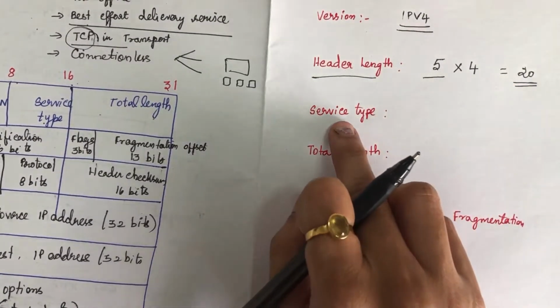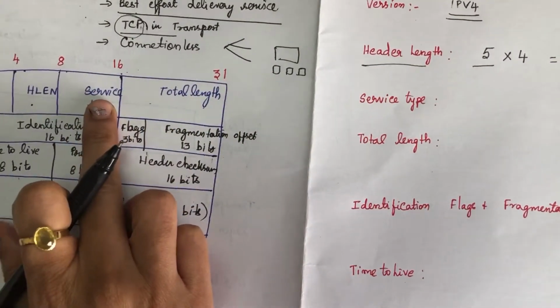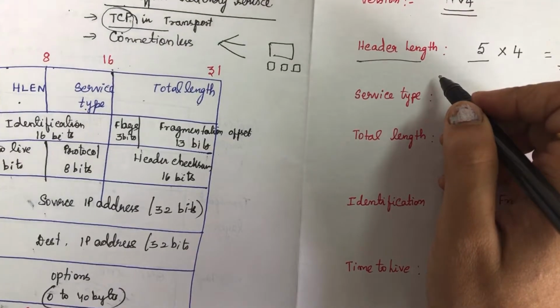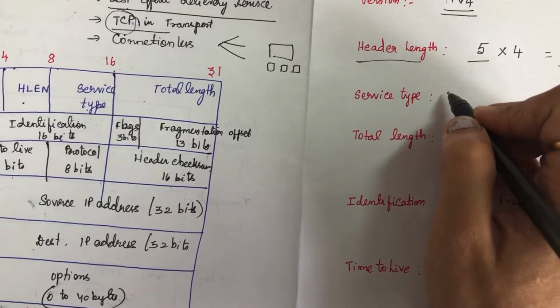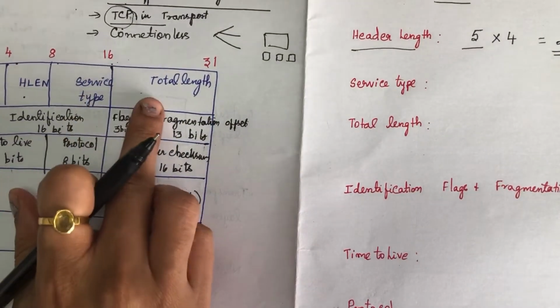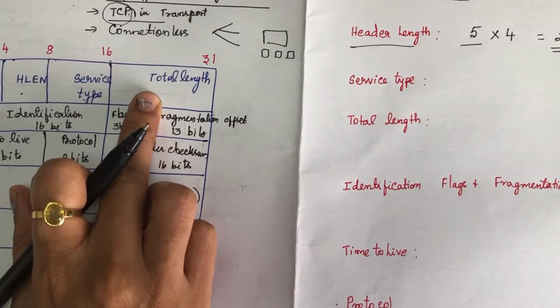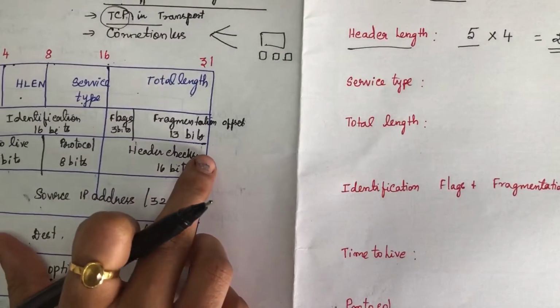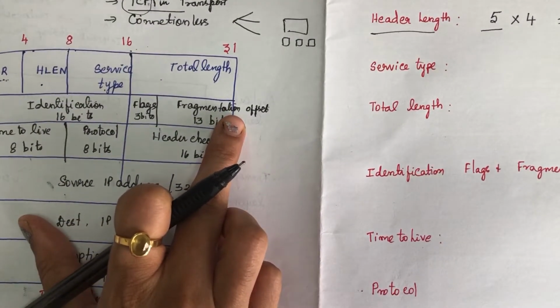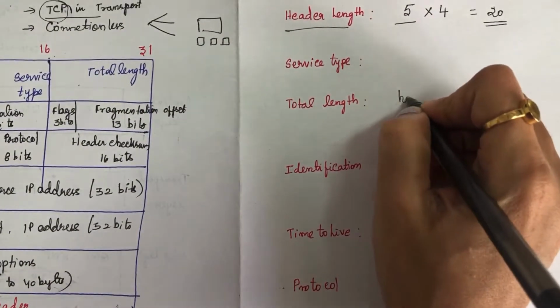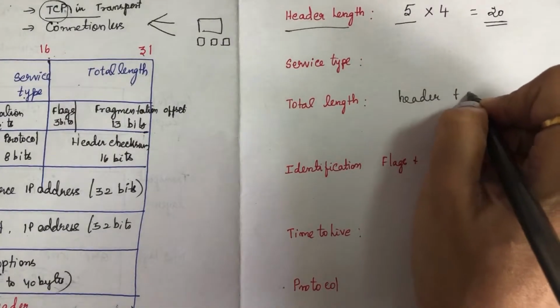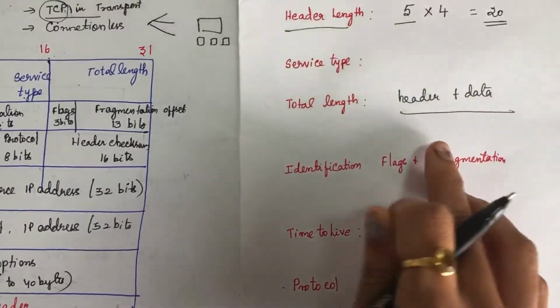Okay, next is service type. Service type will tell you the type of the datagram, what type of service this particular IP is going to provide for you. Next is total length. The total length defines both the header and also the data. Here the total length is nothing but header plus data.